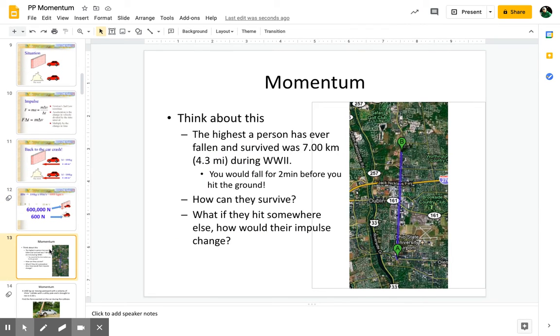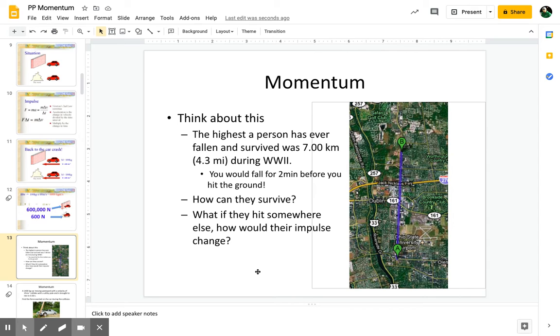So, the highest fall ever survived from a plane was by a guy that fell 7 kilometers, or 4.3 miles, during World War II. He would fall about 2 minutes before he hit the ground. How did he survive? So basically, I put this on here because if you fell from up here, where Scioto High School is right here, that would be like falling from Scioto High School all the way down to the Ohio State Airport. Okay, well, how did he survive? Think about that for a second. Take a guess.